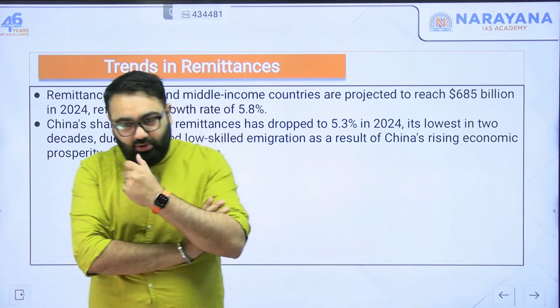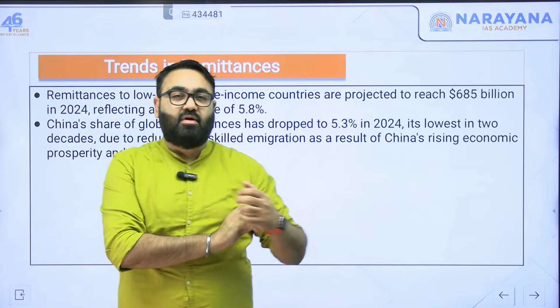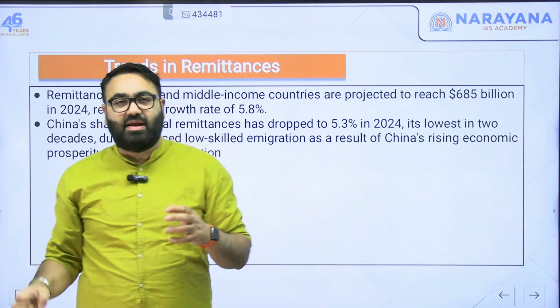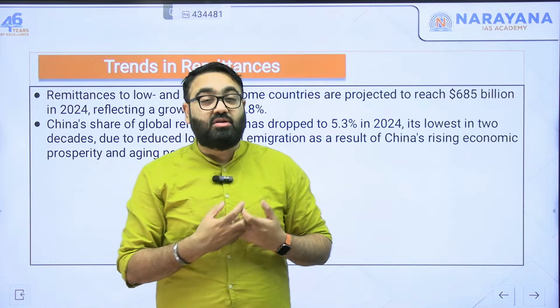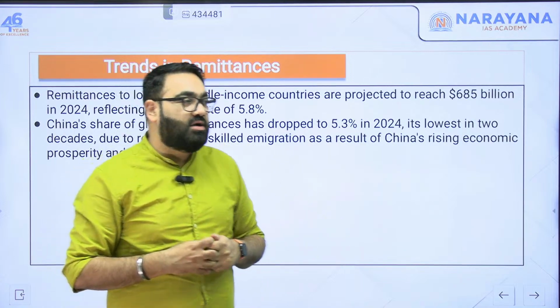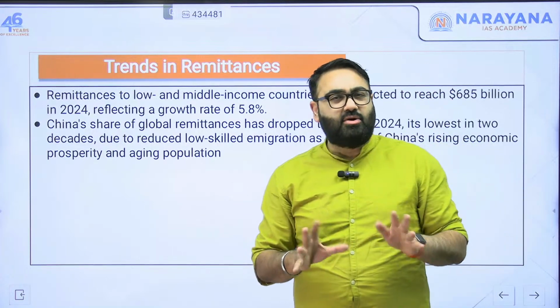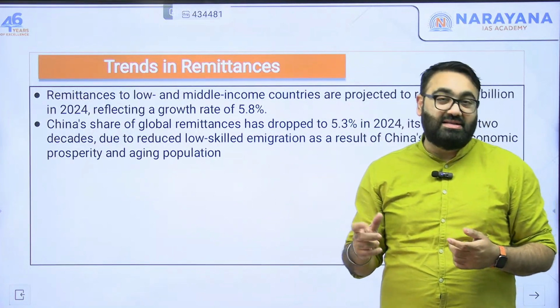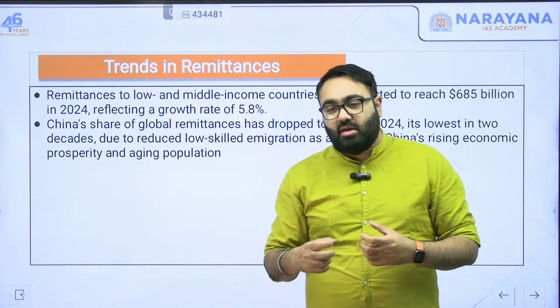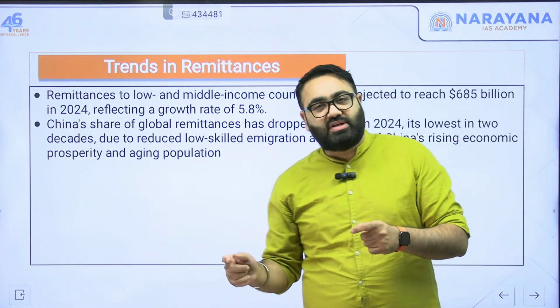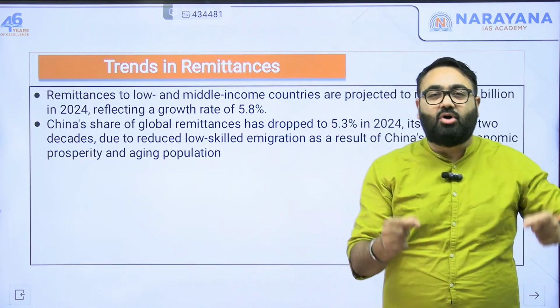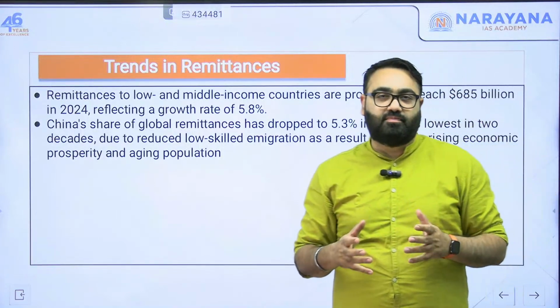Now, how do you interpret that? If a country is receiving lesser remittances as compared to what they used to receive earlier, there are two big factors responsible. One positive and one not so. The positive factor is maybe, just maybe, the citizens are not going outside because they are finding enough good opportunities within the country now.